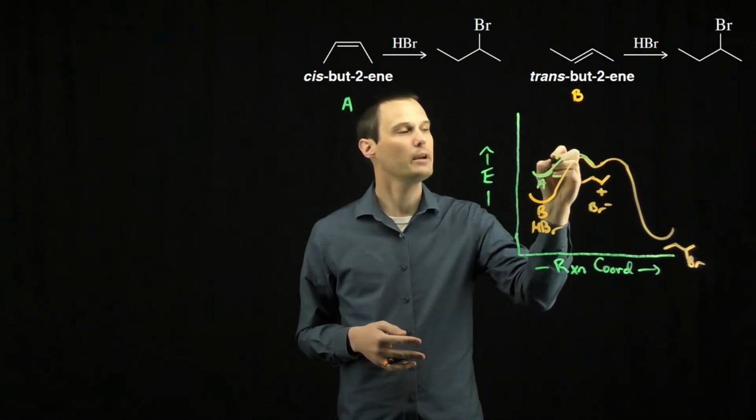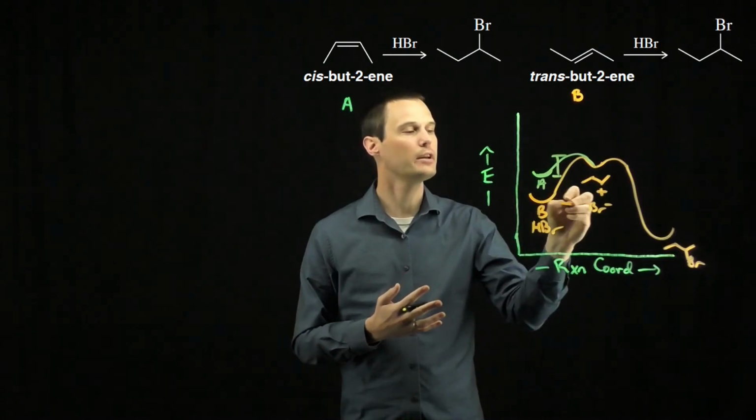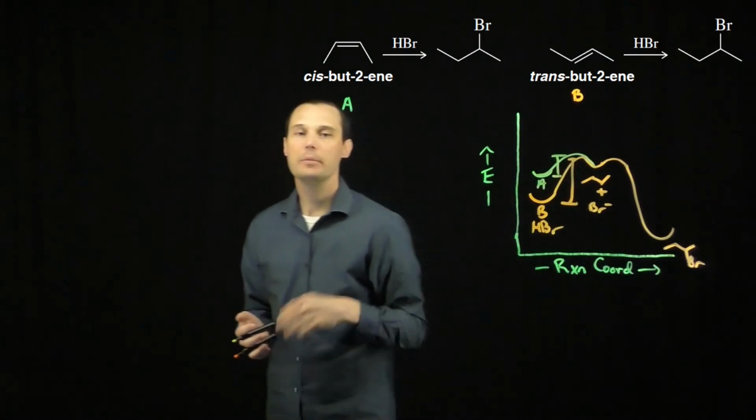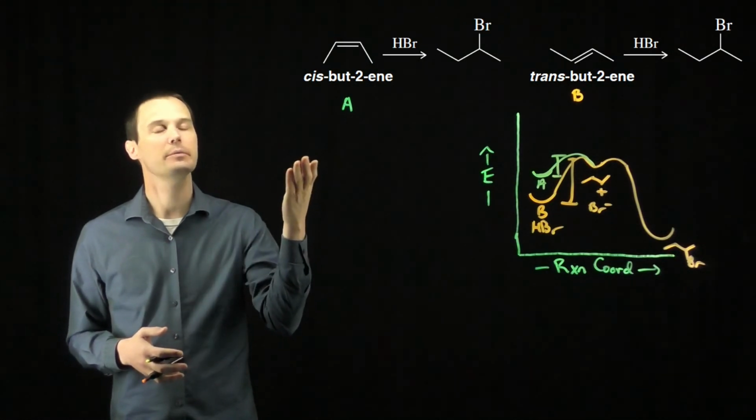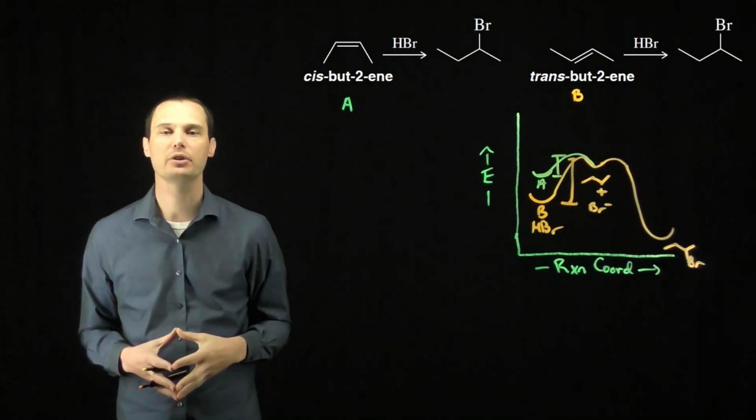What that means is that the reaction with A has a smaller activation energy than the reaction with B. Because A has a smaller activation energy, it will react faster. And it will react faster because A is a less stable, more reactive starting material than B.